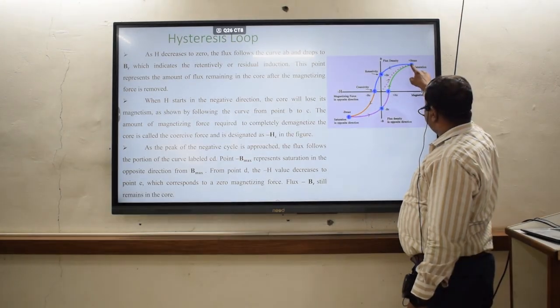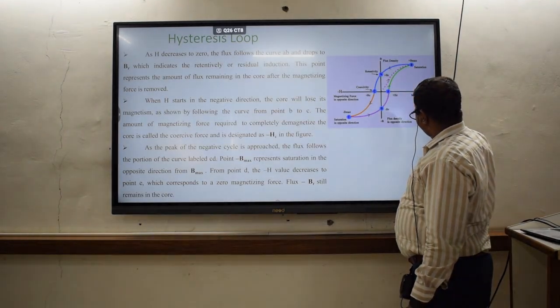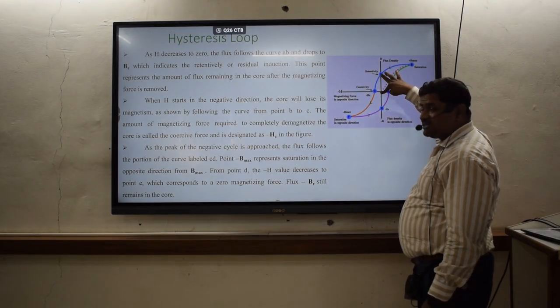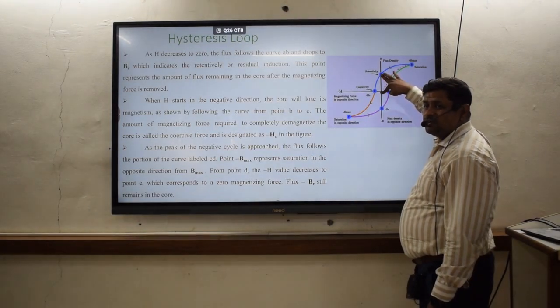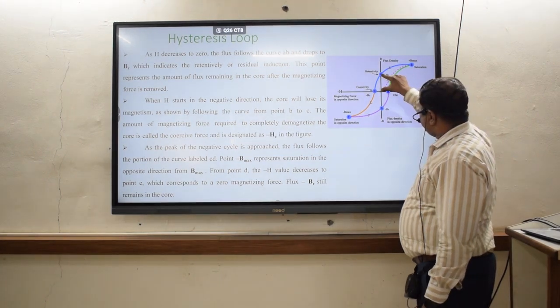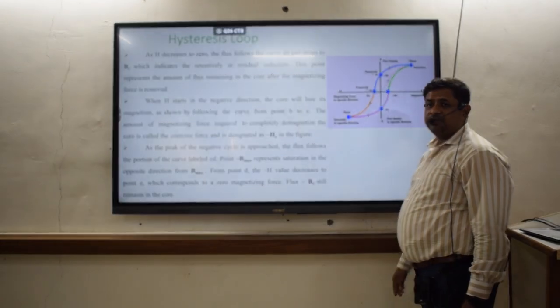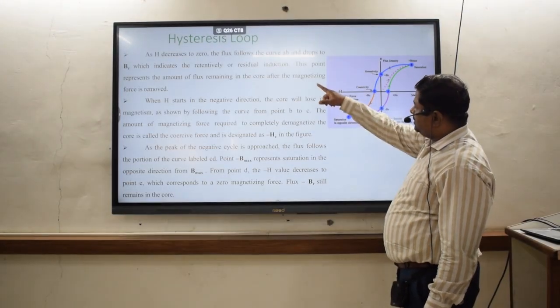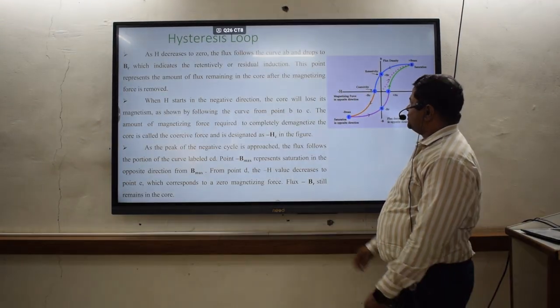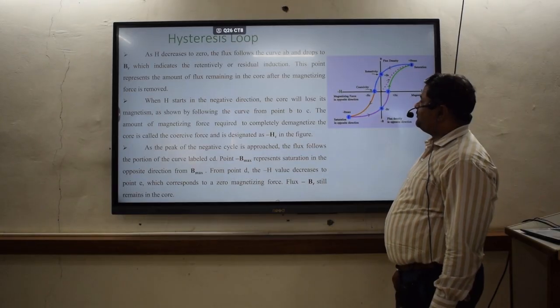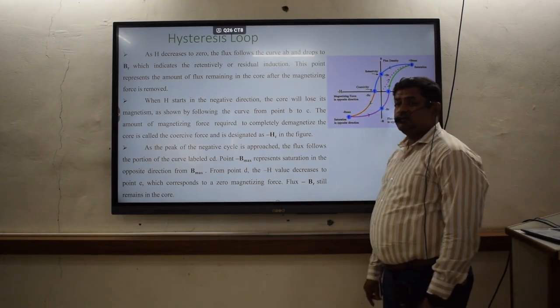But it is not following that path, it is following this path, and when my magnetizing force comes to 0, my magnetic flux is still there inside the material, showing this much value. So this much retained magnetic flux in the material is called the retentivity of that particular material, or it is also called residual induction. This point represents the amount of flux remaining in the core after the magnetizing force is removed.